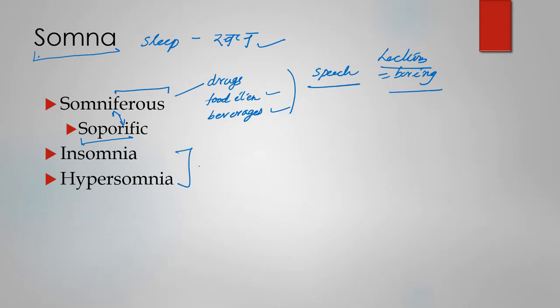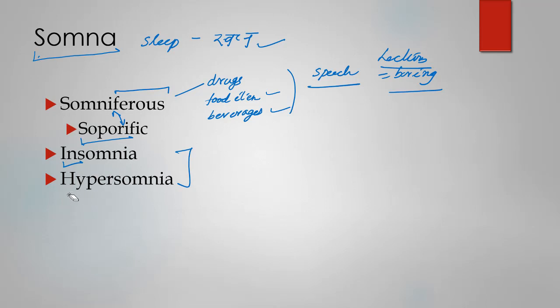Now, two more words related to sleep. In fact, these are disorders or diseases. One is insomnia, one is hypersomnia. So insomnia is when you are unable to sleep. In is some kind of negative prefix here, and somna is sleep. So insomnia is a disease when you cannot fall asleep.